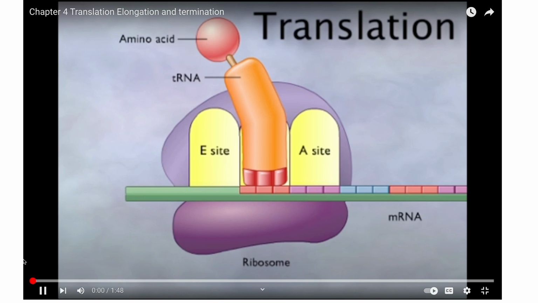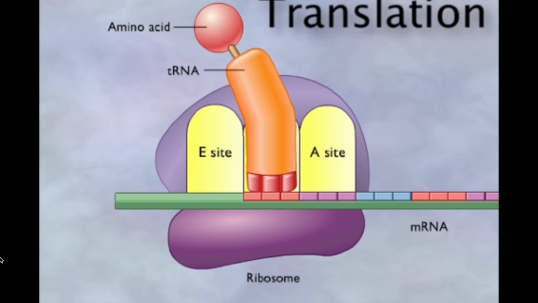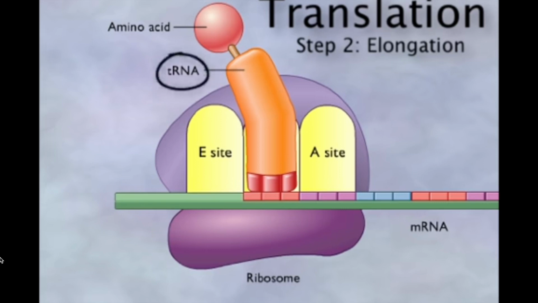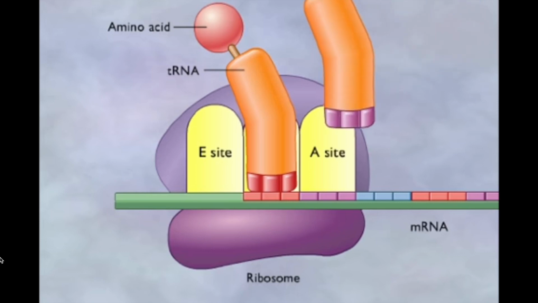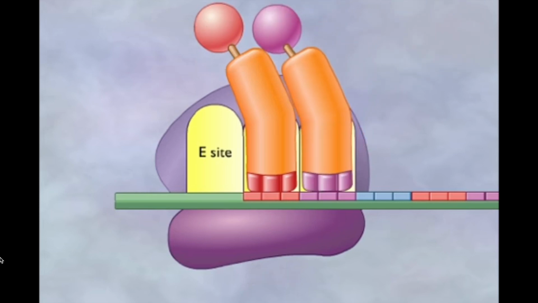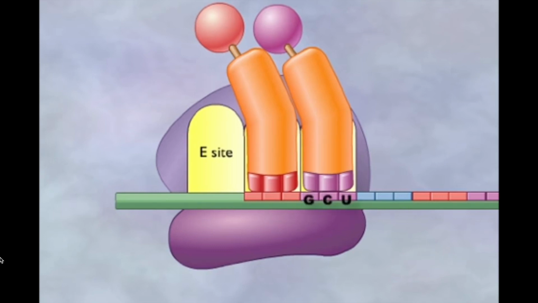Let us now look at a short video to understand better about translation. The second step of translation is called elongation because our peptide is going to start getting longer. After the initiator transfer RNA attaches to the P site, the second transfer RNA, which is carrying another amino acid, settles into the A site on the ribosome. If the second codon is GCU, for example, the second transfer RNA will have an anticodon of CGA. This particular transfer RNA would be carrying the amino acid alanine.